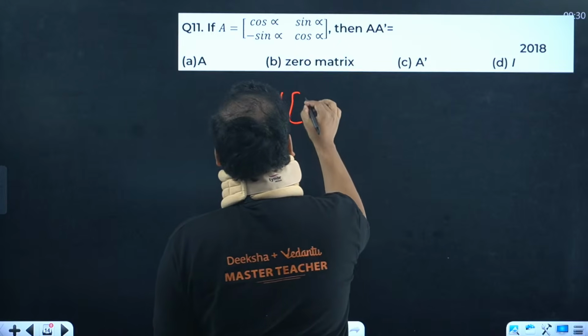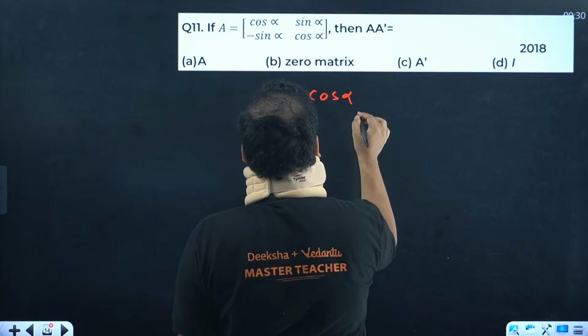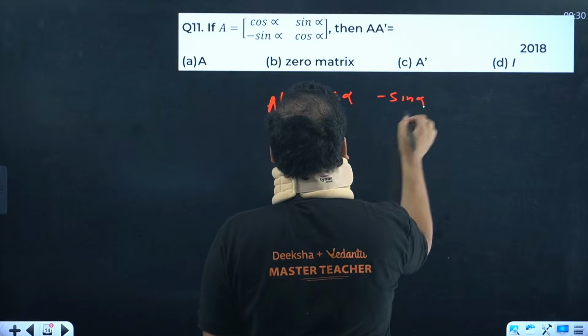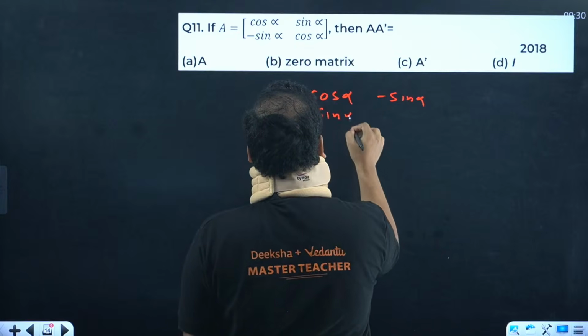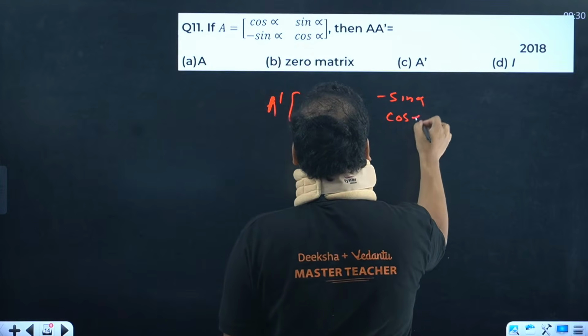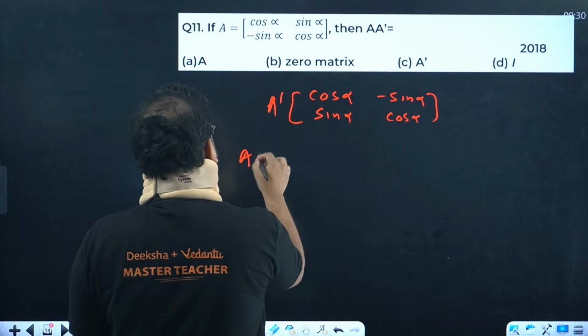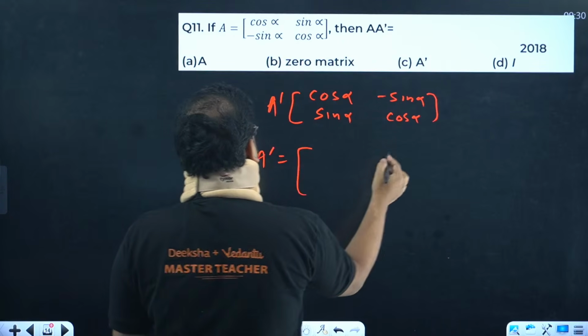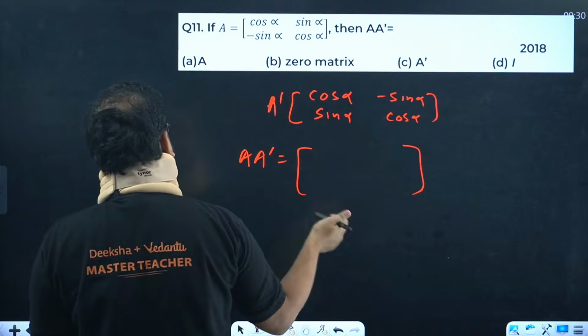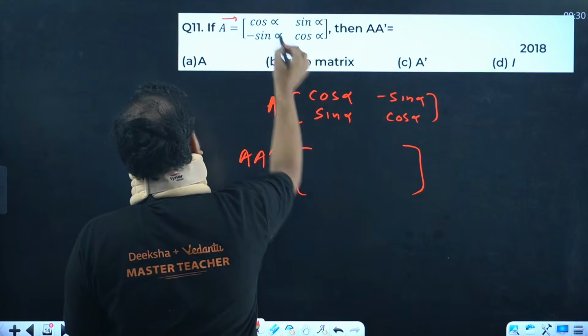Do not do everything. You'll get cos alpha over here, and minus sin alpha over there. This is sin alpha and this is cos alpha. We are looking for A dash. We can build the pattern from here only. Think about it. We'll do row into column.